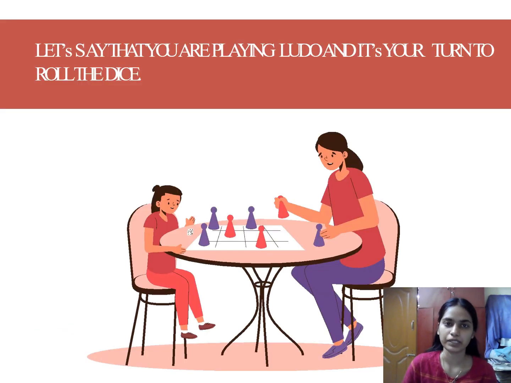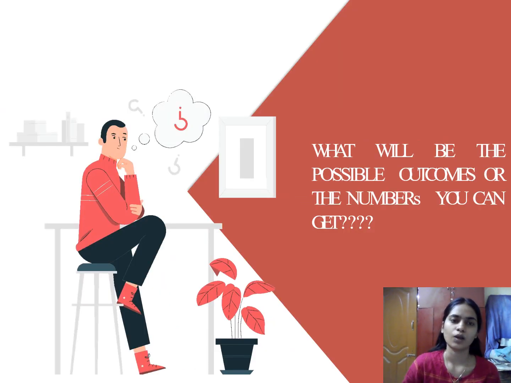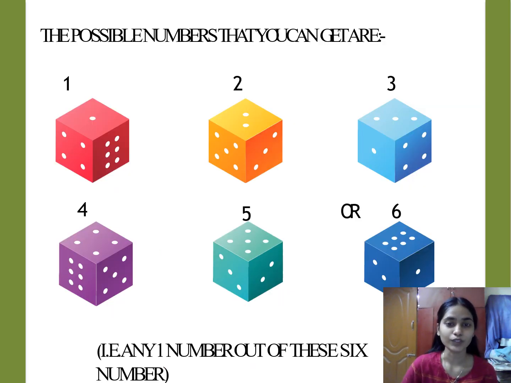Let's take an example. Let's say that you're playing Ludo and it's your turn to roll the dice. You're playing with your mom and you're about to roll the dice. What is the possible number you will get out of the dice? What will be the possible outcomes, or the numbers you can get? There are six numbers, as we know, on the dice: 1, 2, 3, 4, 5, 6. Out of these six numbers, you will get any one number at once.